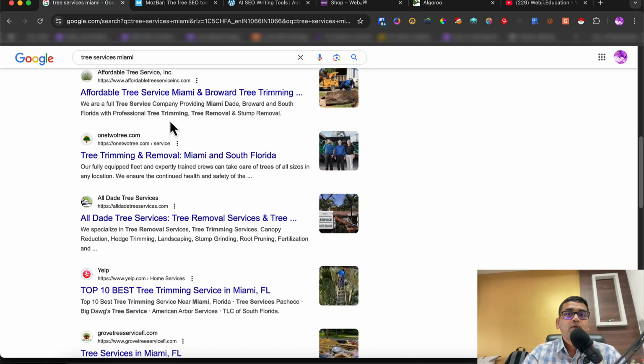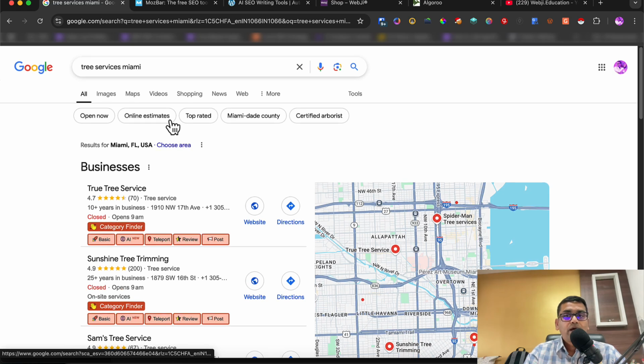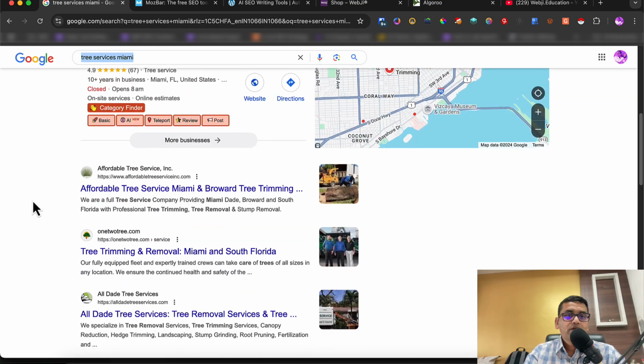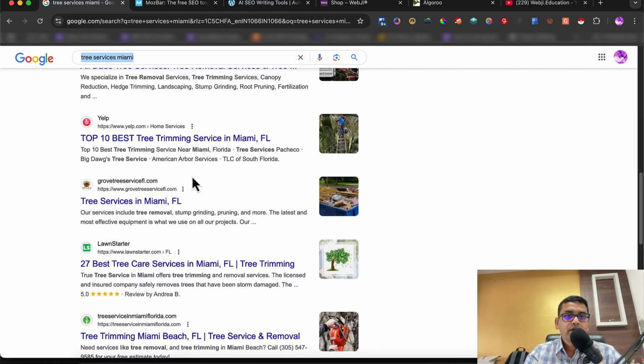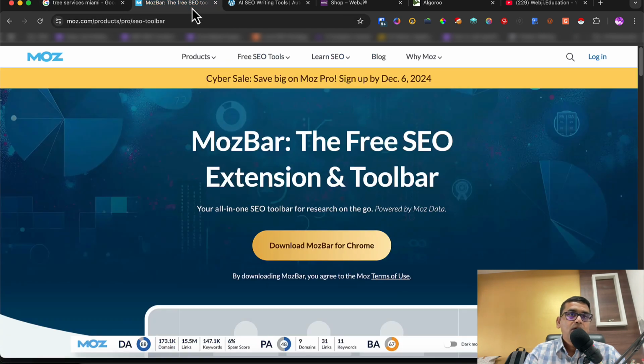This time we are exploring tree services and we will pick one of a city. So right now we have picked tree services Miami and we want to explore how people are ranking, what best they are doing that is helping them into the rank. So first thing first, we should have